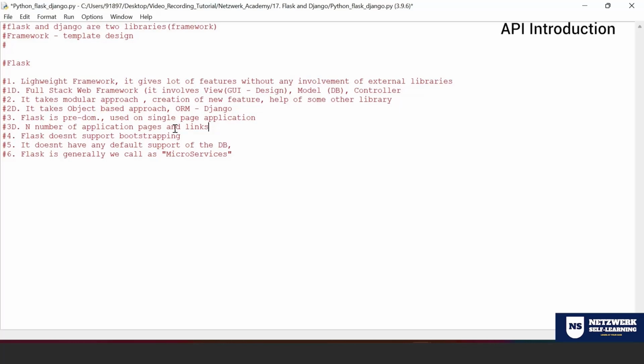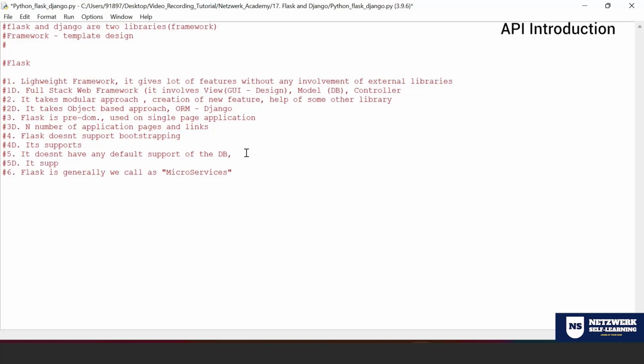Okay. And line number four, again a contradictory point. Yes, Django does support bootstrapping. Okay, Django does support bootstrap. That means when you create an application using Django on your laptop, you can use that for your mobile as well. The design part won't have a lot of changes. Okay, right.